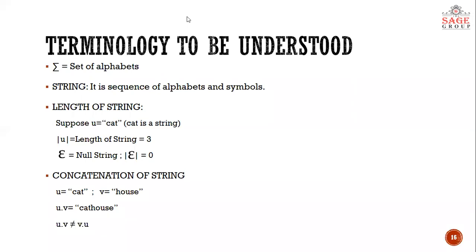In this subject, I know you know this symbol as summation, but for this subject we'll say it as sigma. So what is sigma? Sigma is actually the set of input alphabets. Whatever set of alphabets you are using in your language is denoted by this sigma. What you call summation in mathematics is here termed sigma.